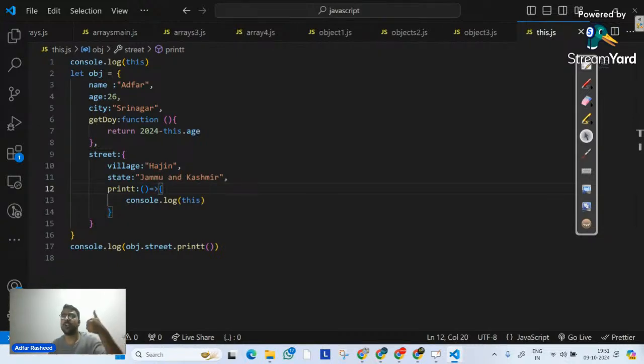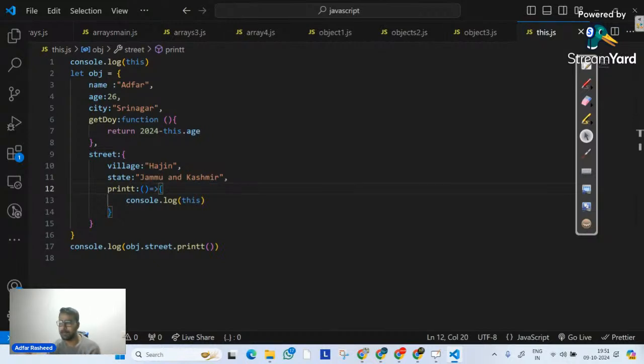Then we saw Object.keys. It returns an array of all the keys. So if we want to simply divide our object into two parts, an array of keys and an array of values, Object.keys will return the array of keys, Object.values will return the array of values. On the other hand, we discussed Object.entries. It will return key-value pairs as an array inside an array.